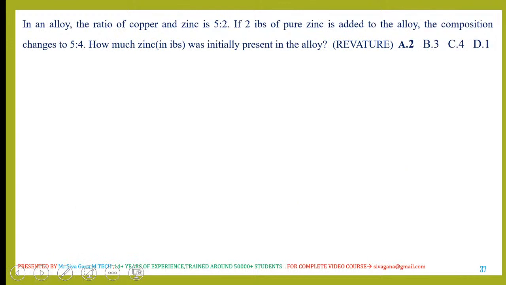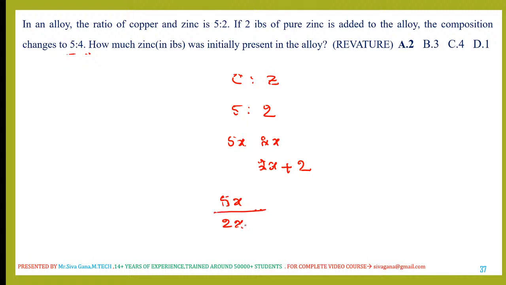Next question. In an alloy, there are two materials, copper and zinc, in the ratio of 5:2. If 2 lbs of pure zinc is added to the alloy, the composition becomes 5:4. Okay, copper is 5x, zinc is 2x. Now 2 lbs pure zinc is added so that the ratio becomes 5:4. So copper is 5x, and the zinc is now 2x plus 2.